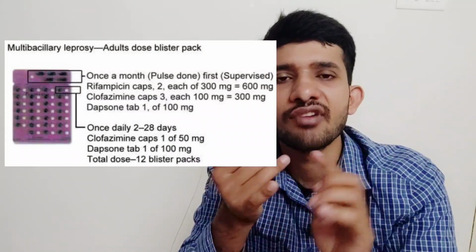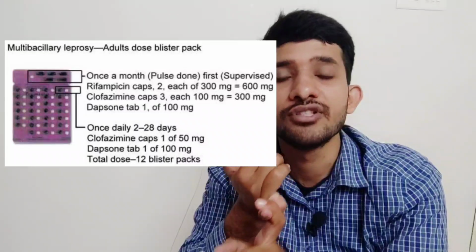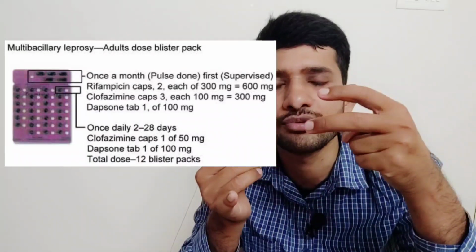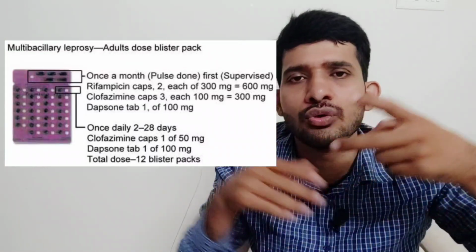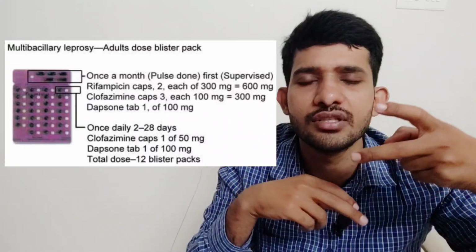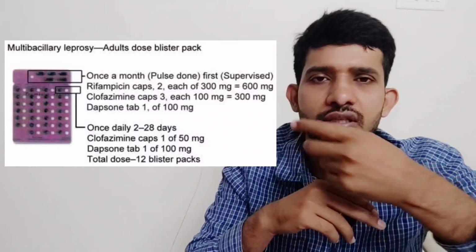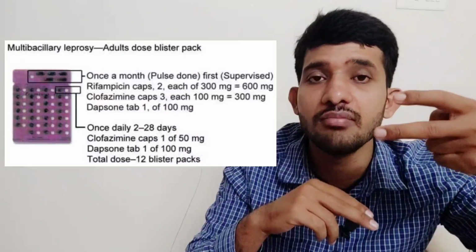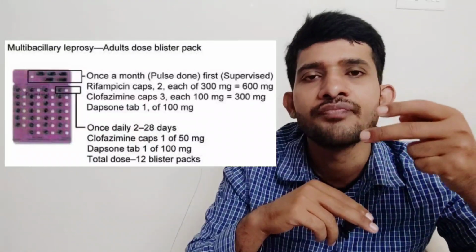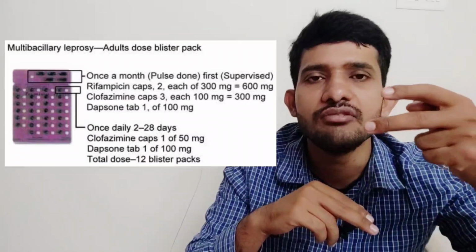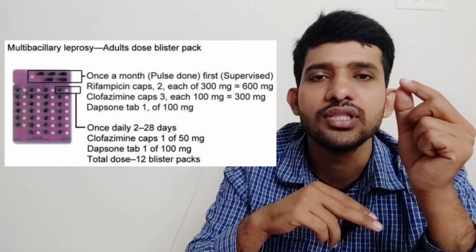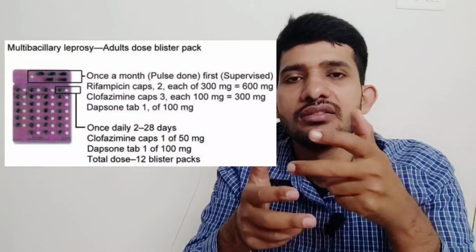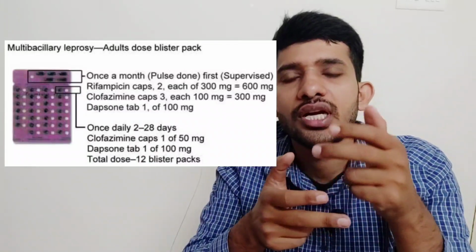So the first drug is rifampicin. Rifampicin 600 mg on the first day is given. So rifampicin 600 mg, a 300 mg capsule and a 300 mg capsule. There are 2 capsules in the blister pack. So there is a 1 month blister pack which is provided by WHO. Just you can see in the image. So the first blister pack in multibacillary leprosy in adults has rifampicin 600 mg, which has 2 capsules, 300 mg and 300 mg, and the next one clofazimine 300 mg. So clofazimine has 3 capsules, 100 mg, 100 mg and 100 mg.